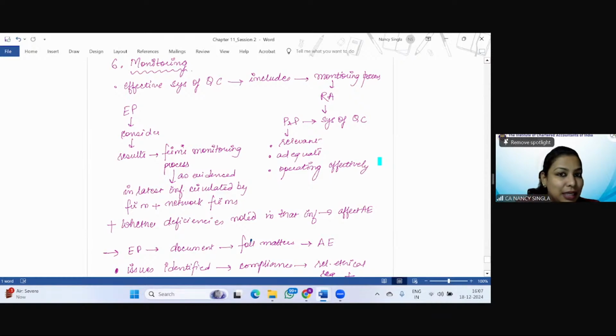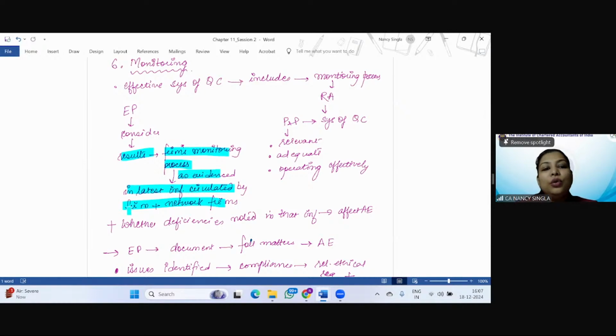Remember, it is the same as we have done with SQC1. Now, the engagement partner should consider the results of the firm's monitoring process as evidenced in the latest information circulated by the firm and network firms. Tell me, where is this requirement for the firm to communicate the latest information to the personnel?